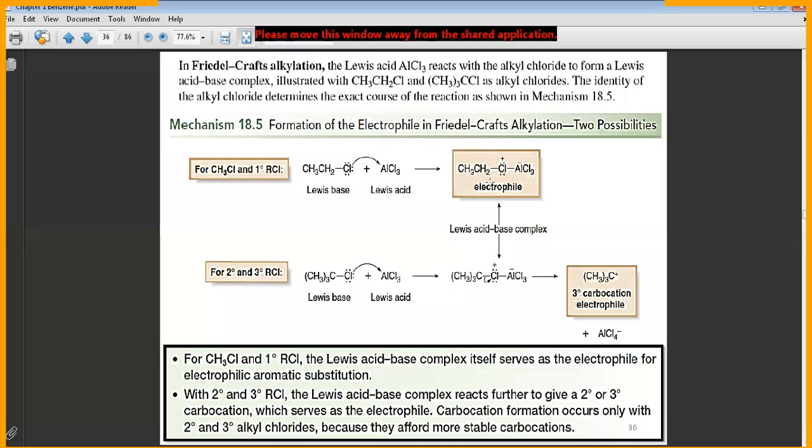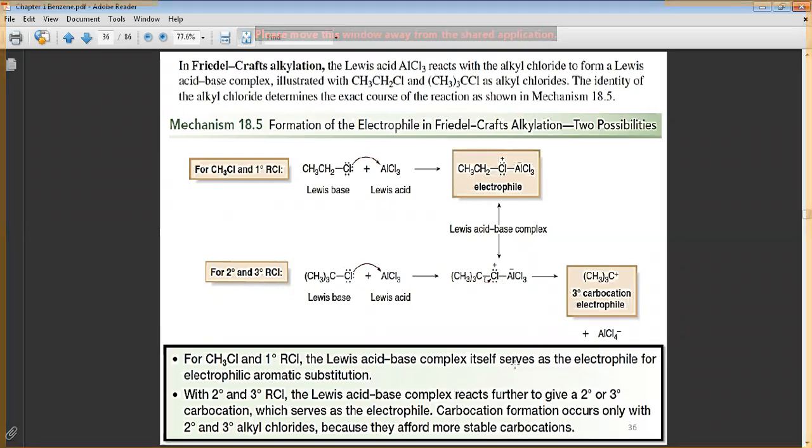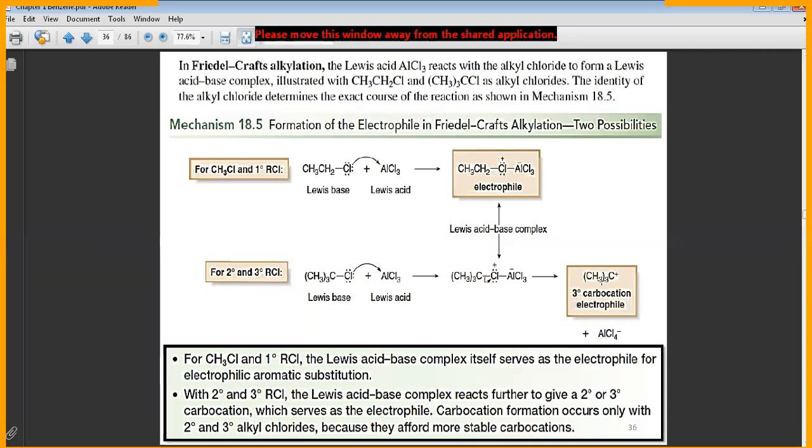But if you use a secondary or tertiary alkyl halide, the Lewis acid-base complex reacts further. We have an additional step, giving you a secondary or tertiary carbocation. This secondary or tertiary carbocation enters the electrophilic substitution with the benzene ring.